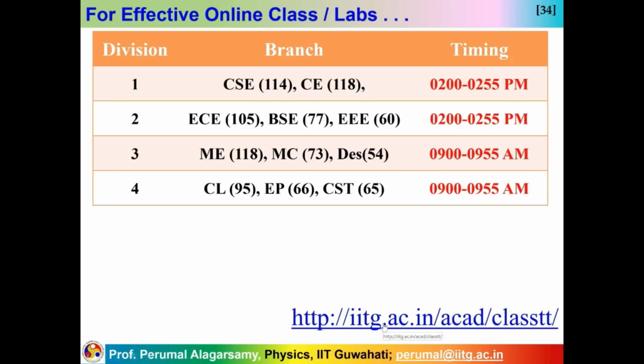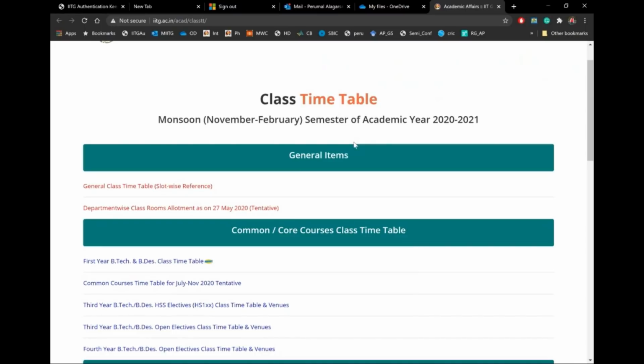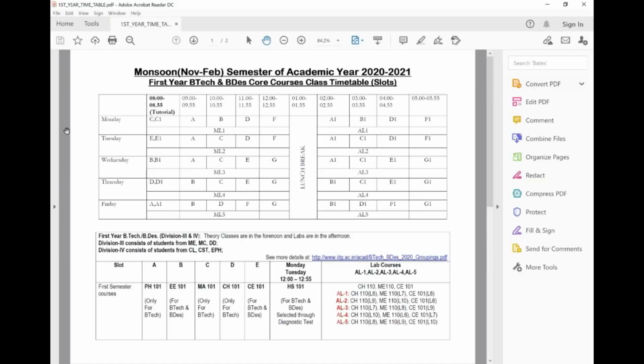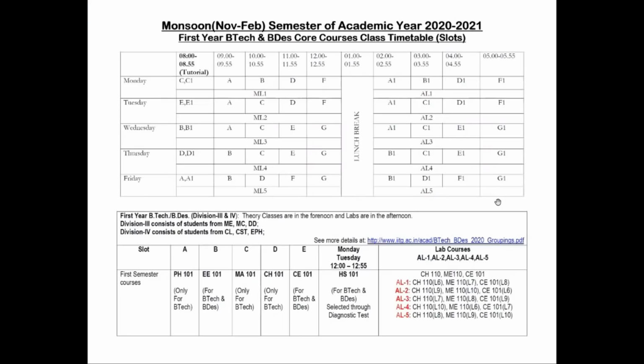This is very important. Please visit this academic section where all the information is uploaded. For example, this is the class timetable for the first year students. Here is the timetable for the BTech first year students. Let me open the PDF file for you. So here is the PDF file of the first year timetable. Let's explain it so that you will understand very clearly.